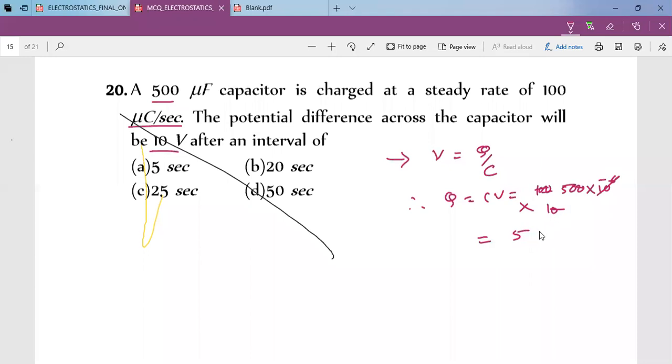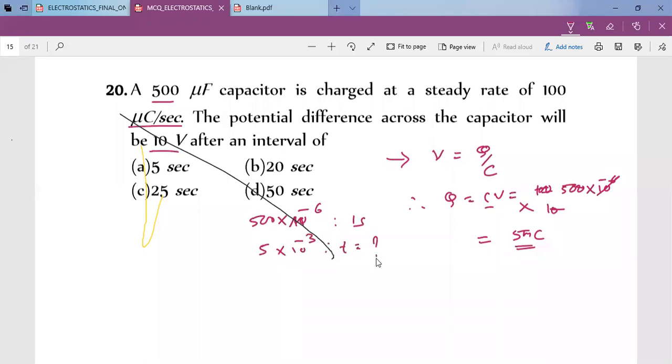Okay, so we need 5 millicoulomb charge. And what is the rate of charge? 100 microcoulomb per second.